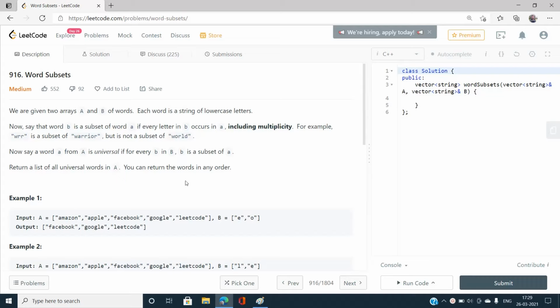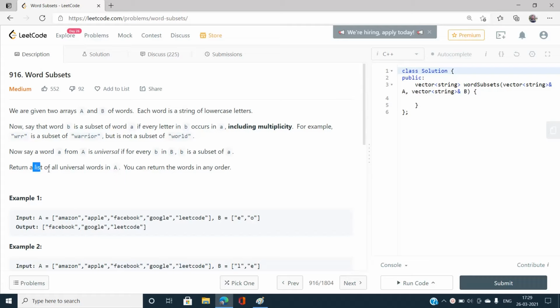Let's pick up a particular word from the array of strings A, and let's call it universal only when the frequency of the characters in that word is greater than or equal to the frequency for every word in the array of strings B. Okay, so if you are still confused about what has happened here, no need to worry. I'm going to explain it with the help of certain examples, then it will be more clear. Okay, so let's move further for now.